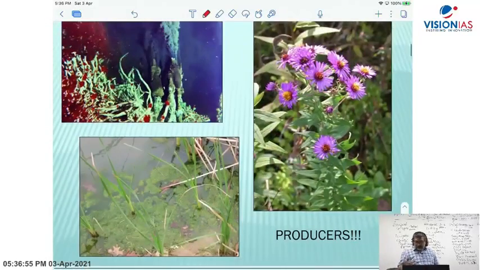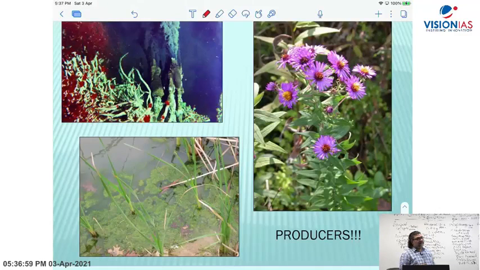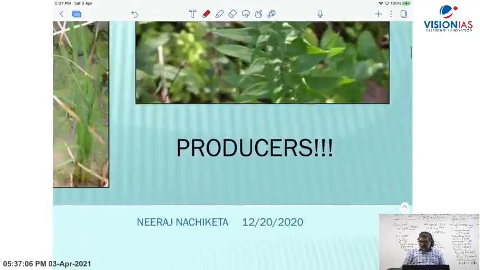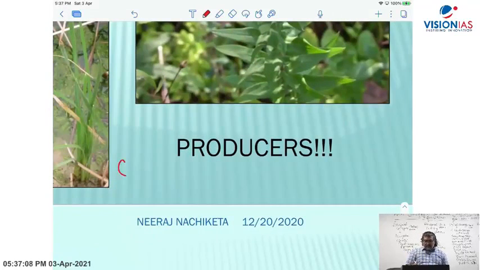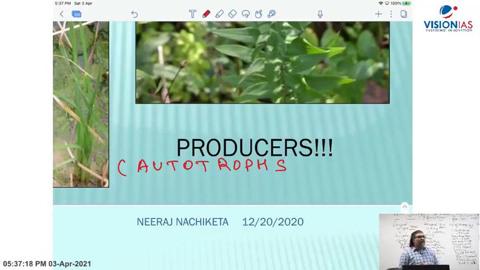When we see the living world, we find producers. Who are the producers? What do you mean by the term producers? In the living world, producers are basically autotrophs. In biology, we call them autotrophs.